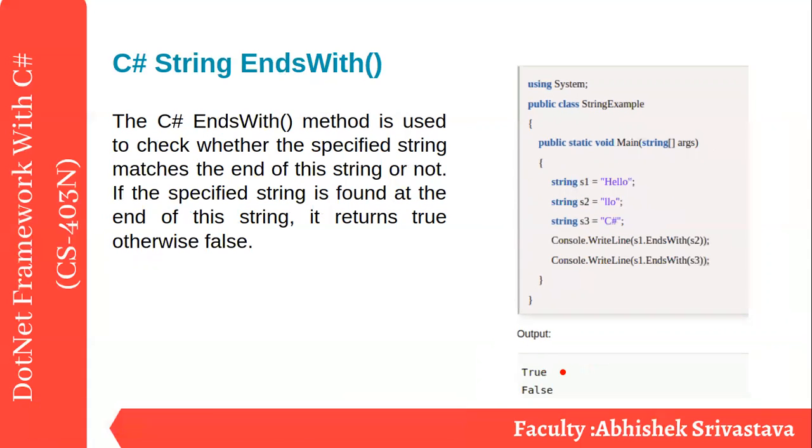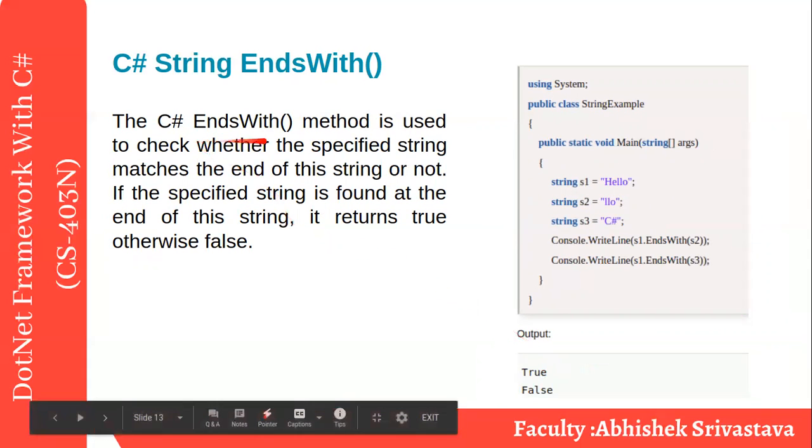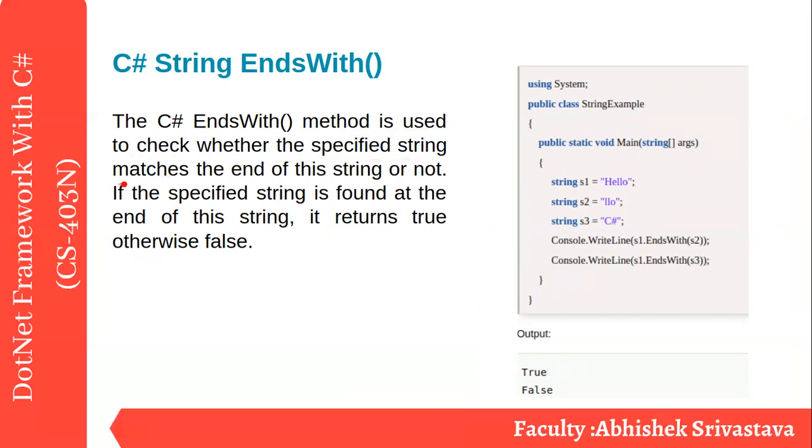Next one, ends with. The C sharp ends with method is used to check whether the specified string matches the end of the string or not. If the specified string is found at the end of the string, it returns true, otherwise false. So we have to see what the ending characters of a particular string are.